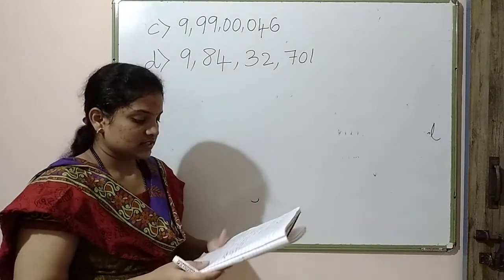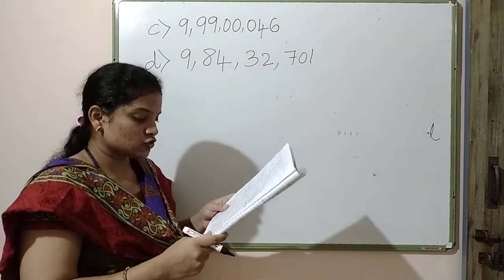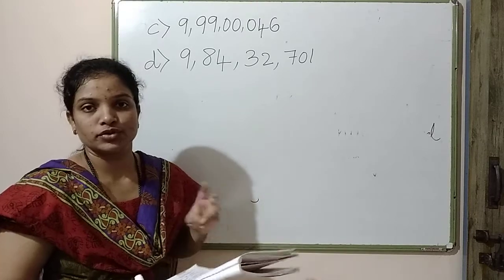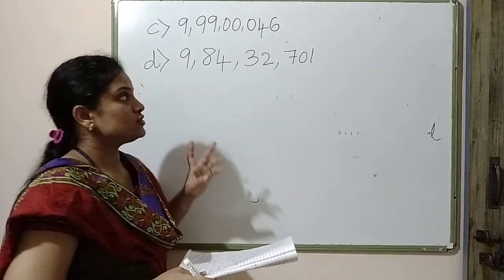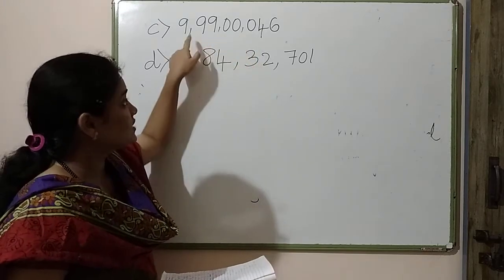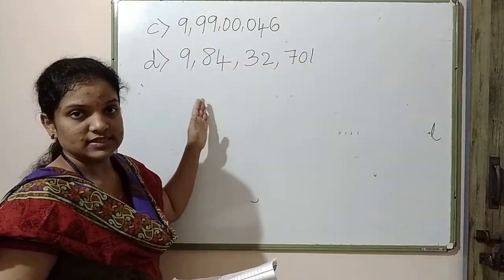In the last class we discussed inserting commas suitably and writing the name according to the Indian system of numeration. I showed you two examples yesterday. So these two are for homework. I have already inserted the commas. You just have to write the name of this number.